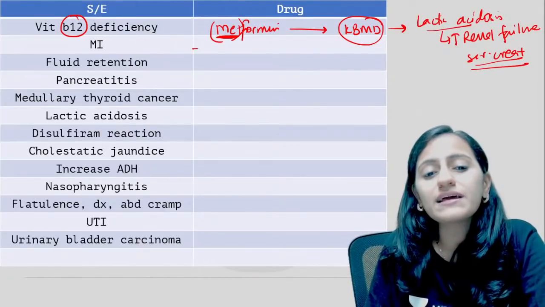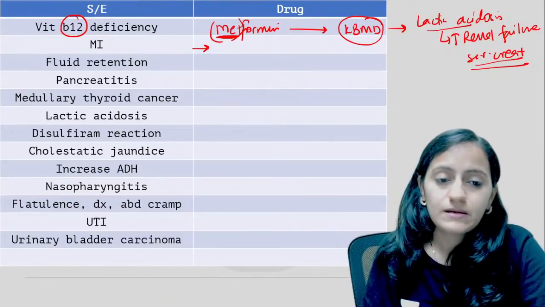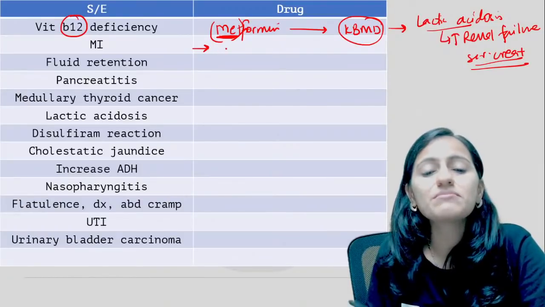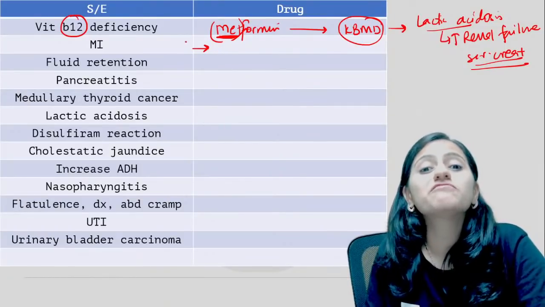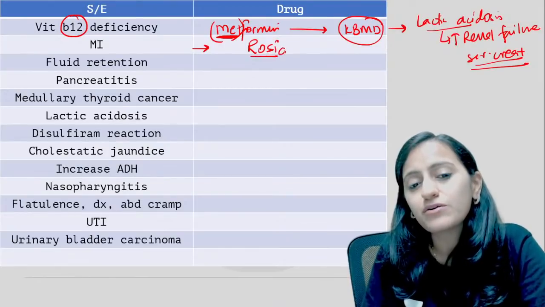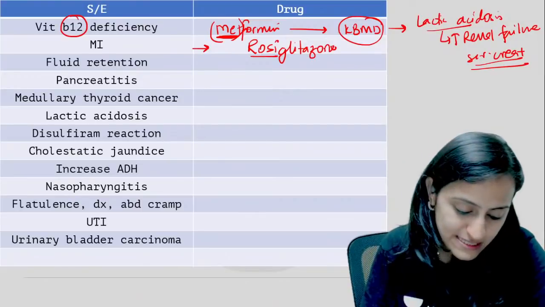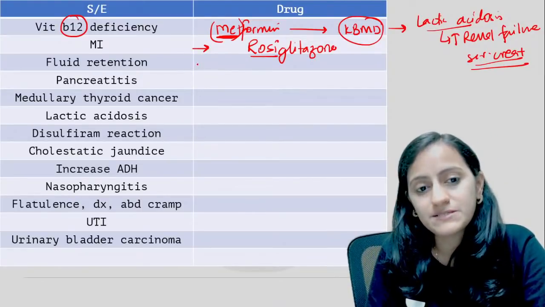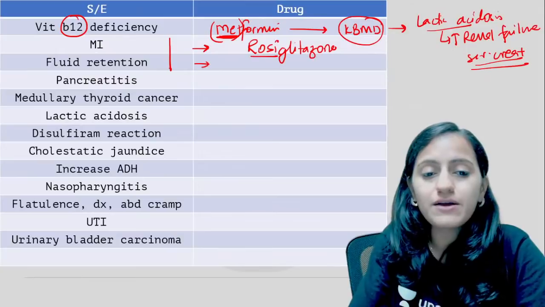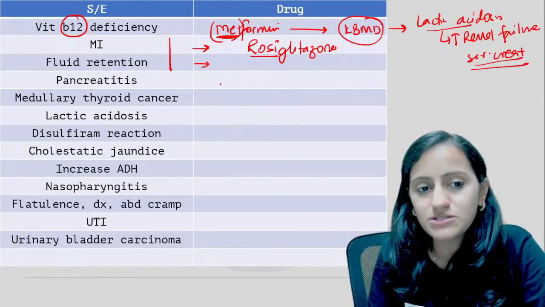MI, myocardial infarct, is a side effect seen with which drug? Which drug causes MI? Maximum heartbreaks, MI happening on Valentine's Day, the Rose Day. So remember, it is your rosiglitazone. That's your thiazolidinedione. Rosiglitazone, maximum heartbreaks. Fluid retention is the same. So MI or fluid retention is with your rosiglitazone, thiazolidinediones basically.